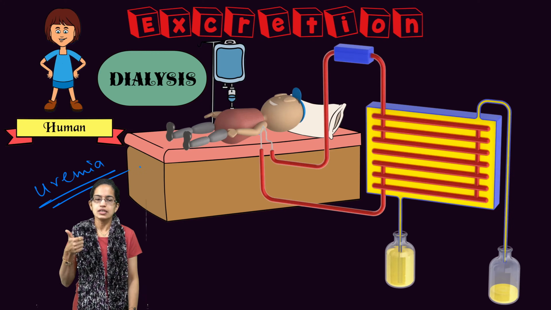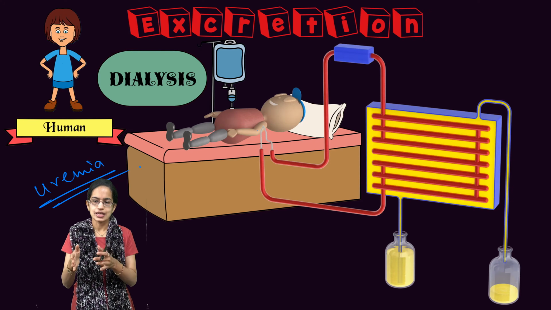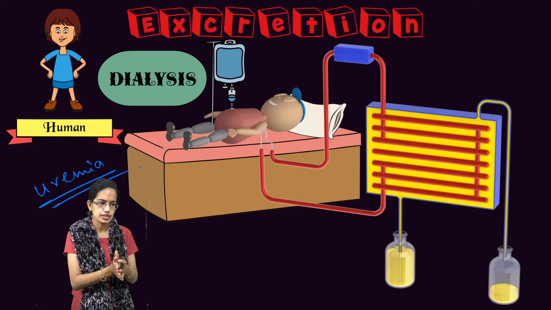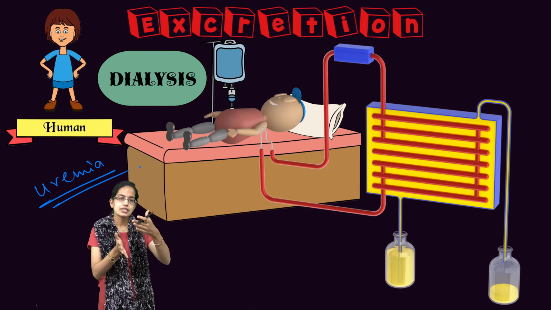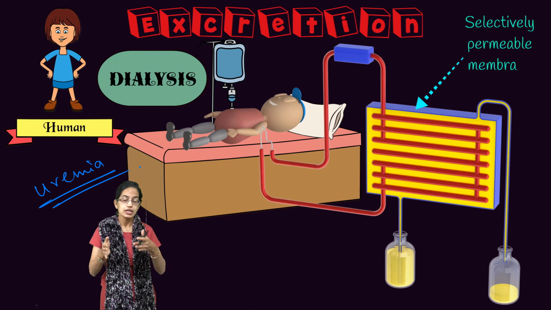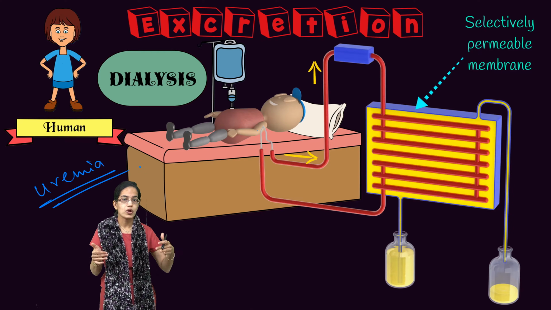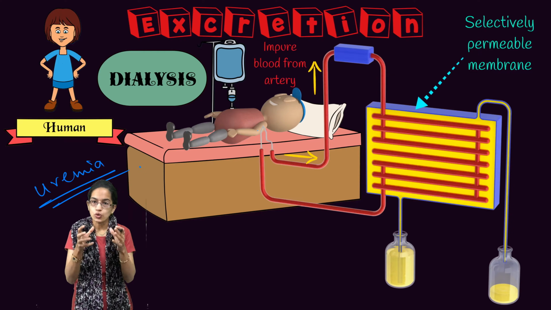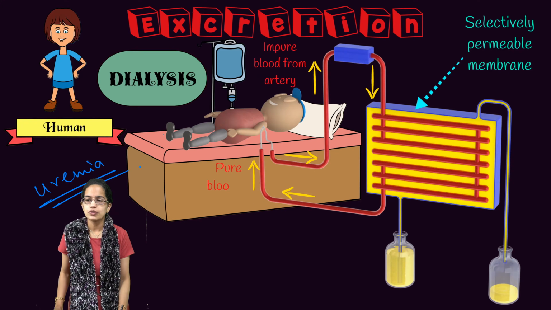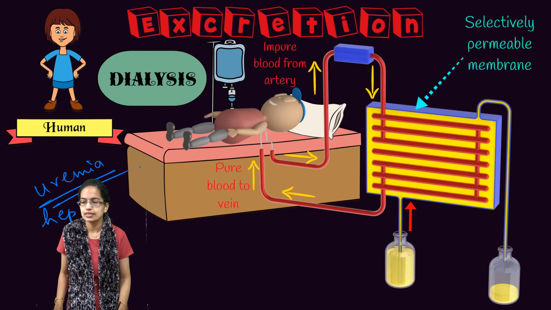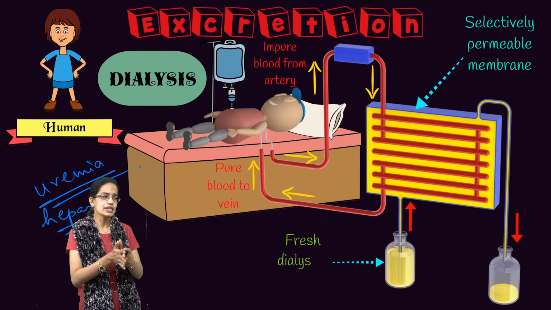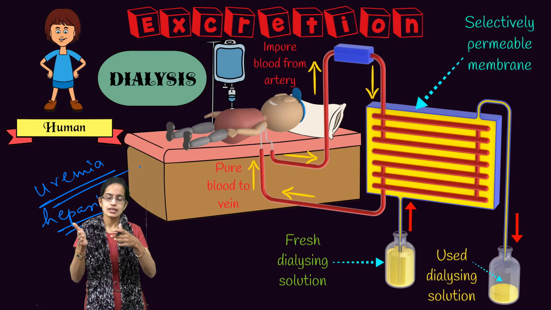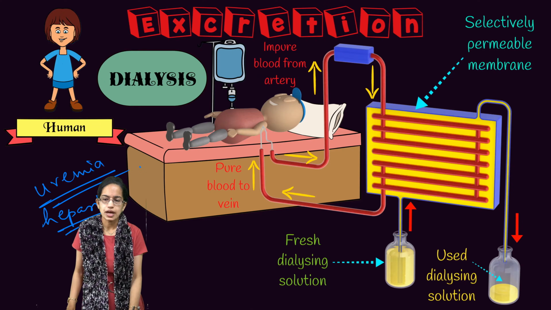A person is connected, the arteries are connected and the blood is drained from the body. When the blood is drained, it is important that it should not coagulate. So anticoagulant agents like heparin are given to the patient, and with the help of this heparin, the blood is drained.